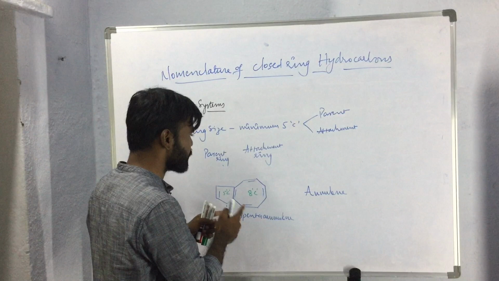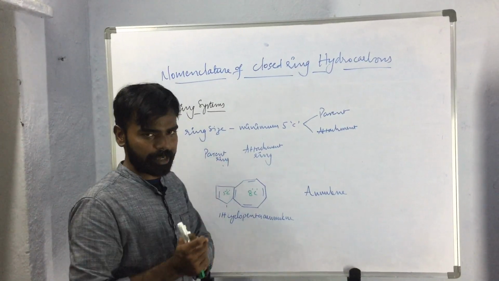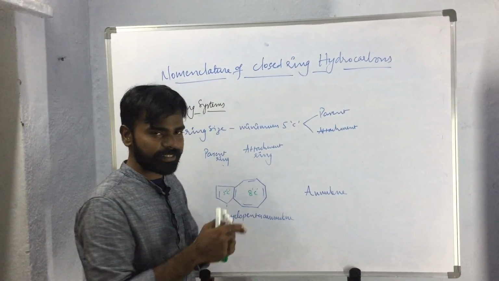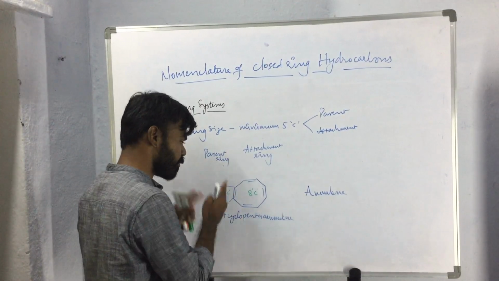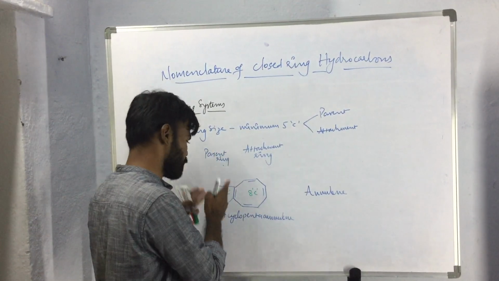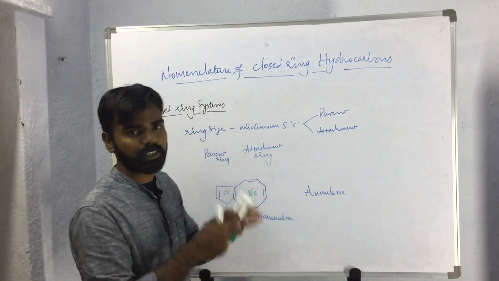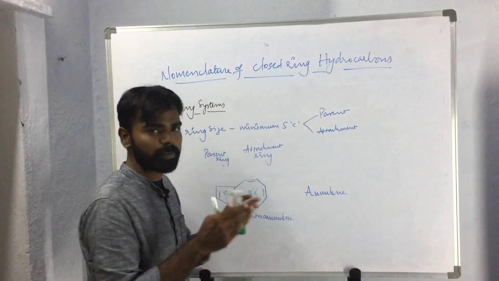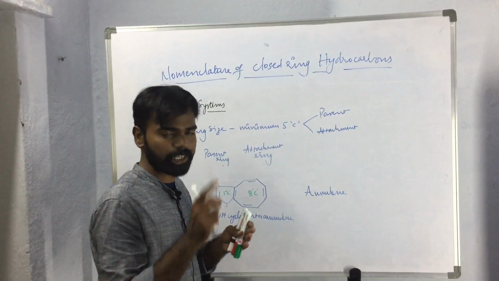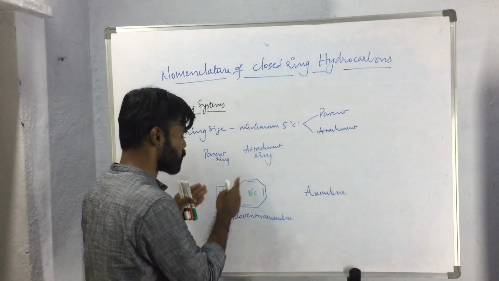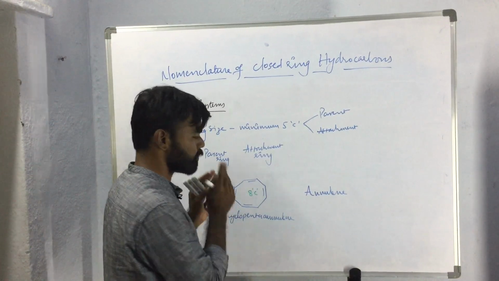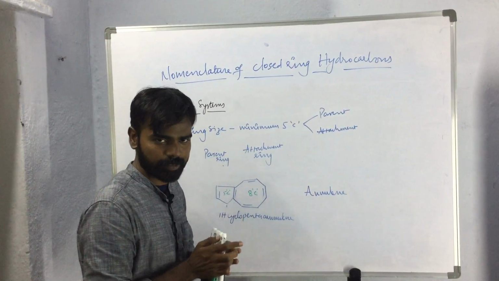Whereas to select the attachment name, we consider the size of the attached ring only. If it is 5-membered, then cyclopenta. If it is 6-membered, then cyclohexa. If it is 7-membered, then cyclohepta, like that. We will select the name based upon the size of the attached ring.